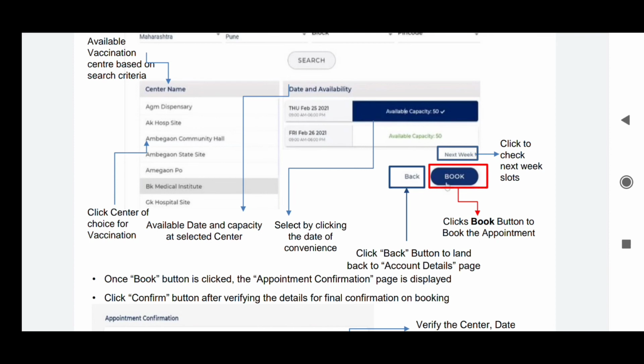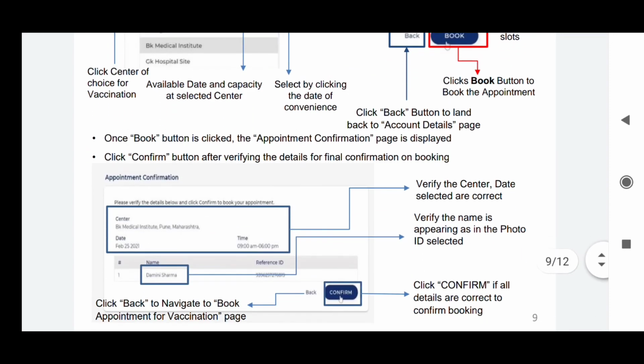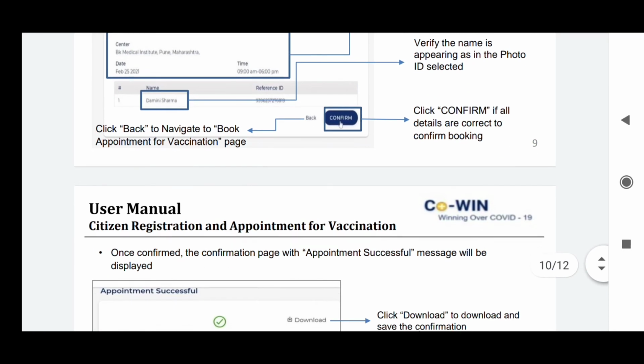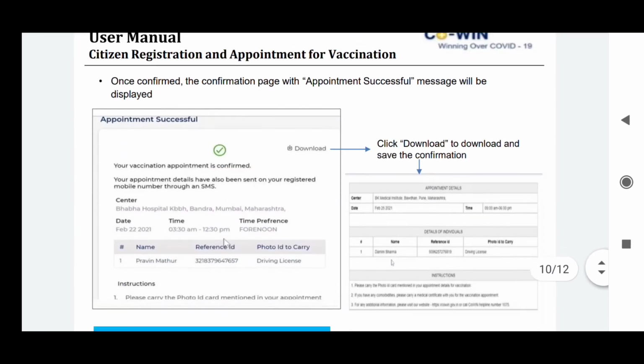Once the book button is clicked, the appointment confirmation page will be displayed, and click the confirm button after verifying the details for final confirmation of the booking. So you need to click confirm if all the details are correct. And after confirmation, an appointment successful message will be displayed.